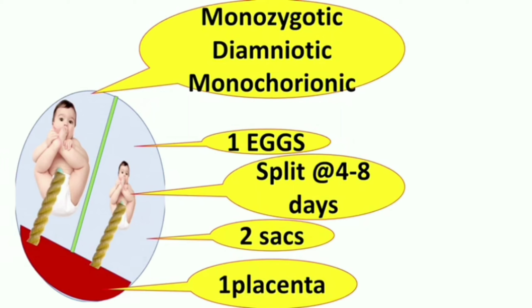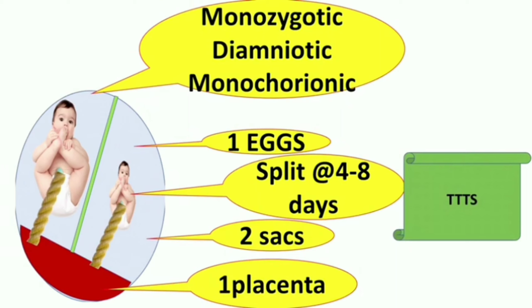Okay, so what are the complications, what are the risks in these babies? You can see that with a single placenta we have two cords. Okay, so there is risk of twin to twin transfusion syndrome. So one baby you can see is the donor and one baby becomes the recipient, and complications occur in both babies.